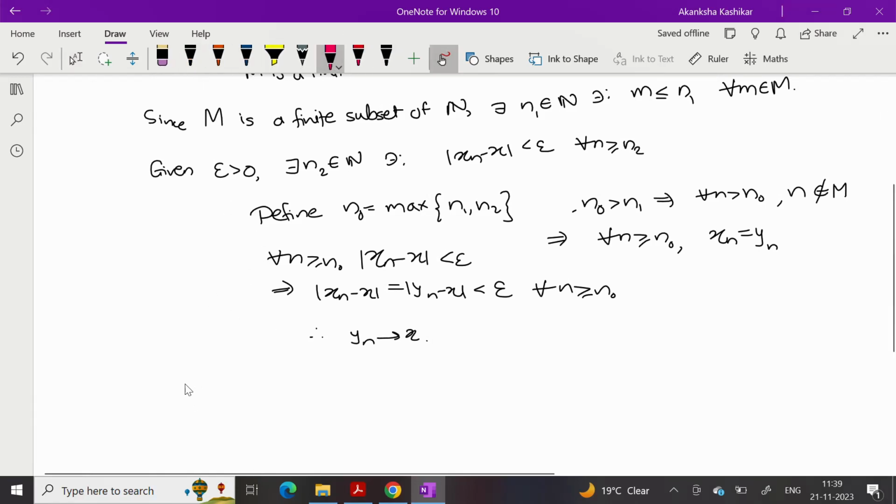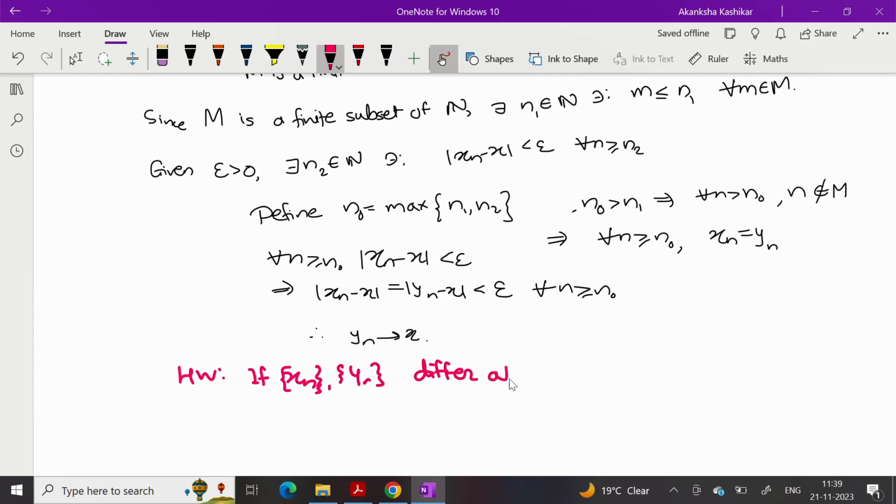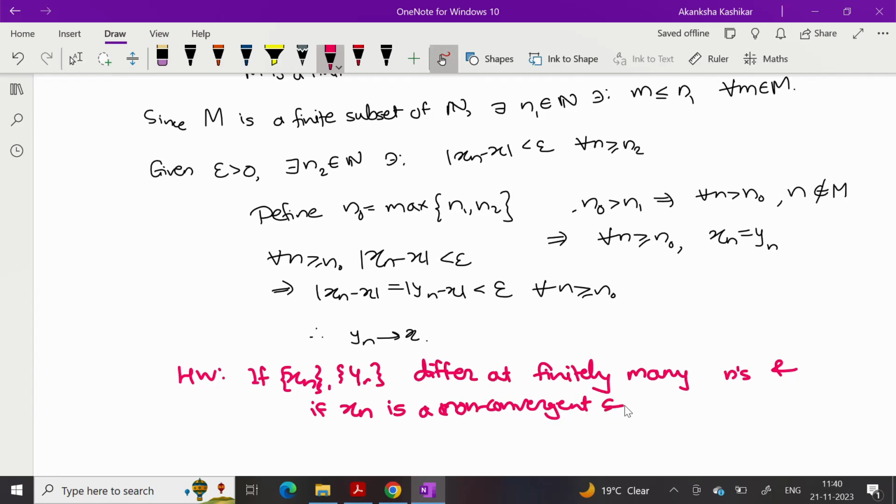So what is homework? Homework is: if xn and yn differ at finitely many n's, and if xn is a non-convergent sequence, then yn is also a non-convergent sequence.